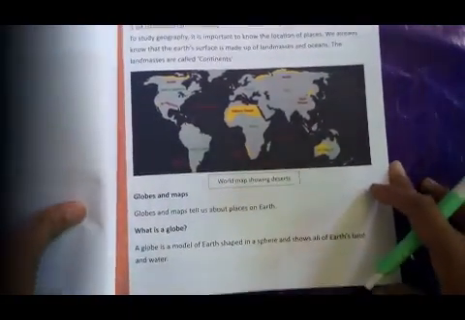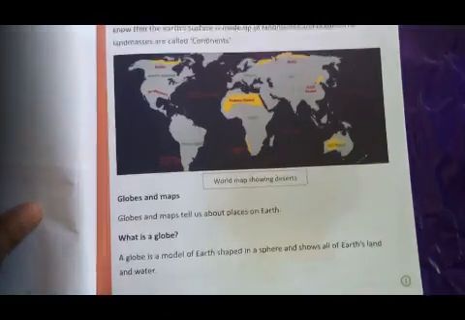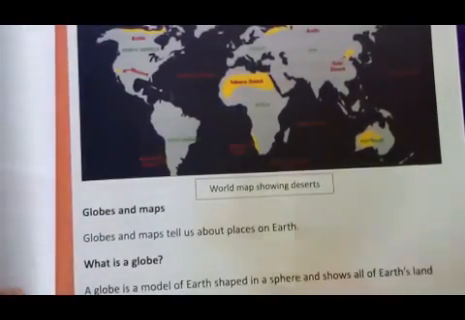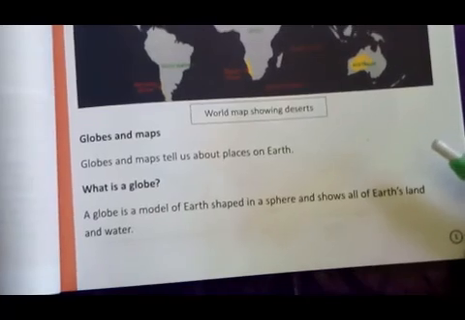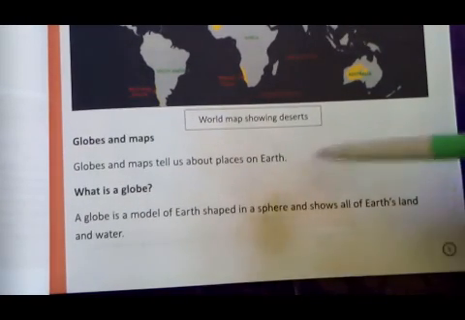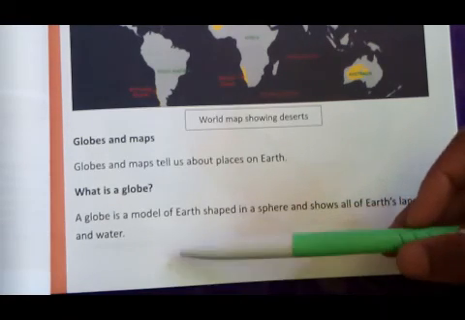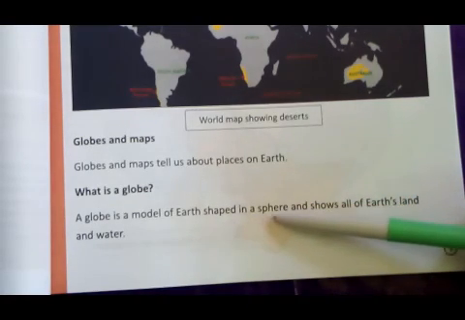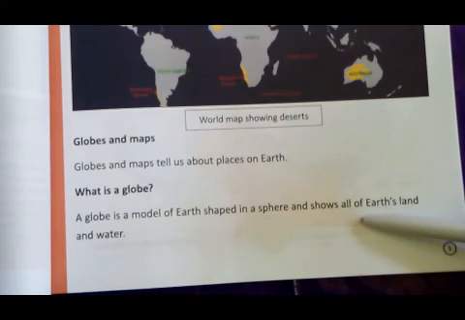Globes and maps. Let's know about globe. What is a globe and what are maps? Globes and maps tell us about places on earth. What is a globe? A globe is a model of earth shaped in a sphere and shows all the earth's land and water.